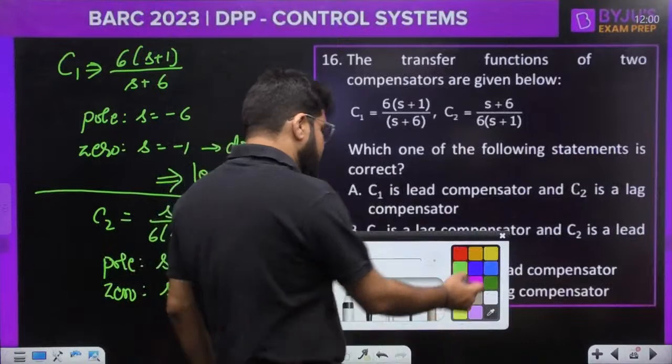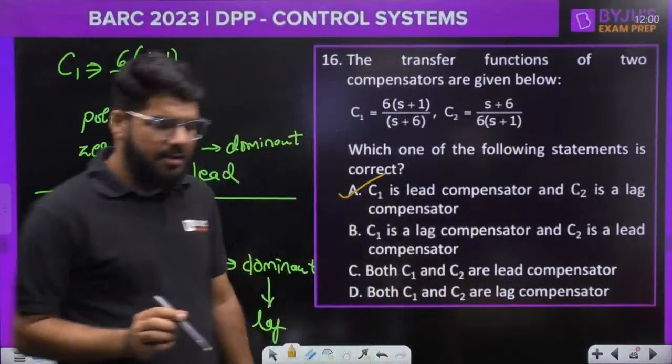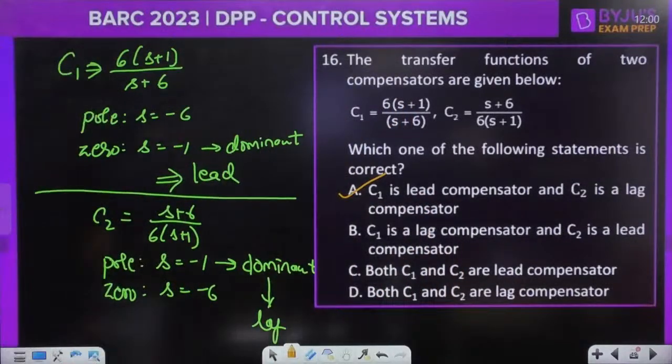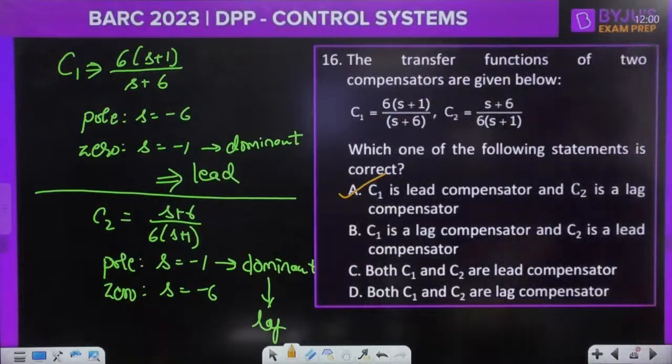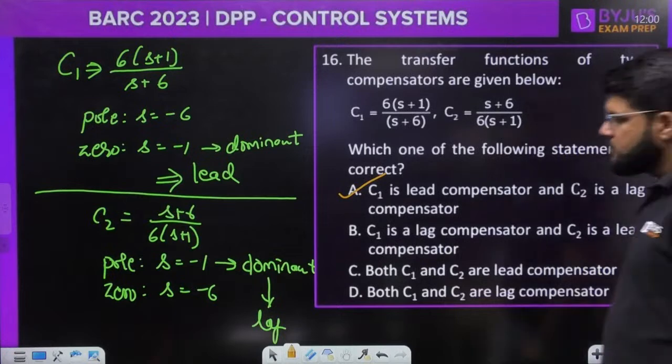Correct answer, yes, Ravi. C1 is the lead, C2 is the lag compensator. C1 is lead, C2 is lag. C2 is equal to lag.